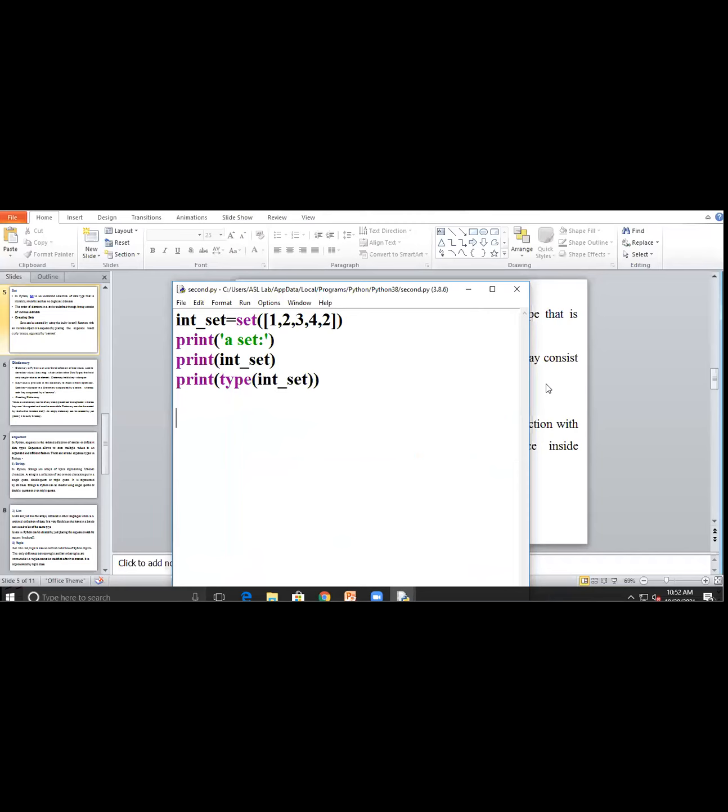I will give you 10 minutes. You have to display the set of your name. Meaning, you have to take the data type as a character. You have to write your name in a set. Like here, suppose I write str set is equal to, and write the set like a, then comma, suppose b, comma, you write c. Means you have to write your name in this pattern, and you have to print the set.